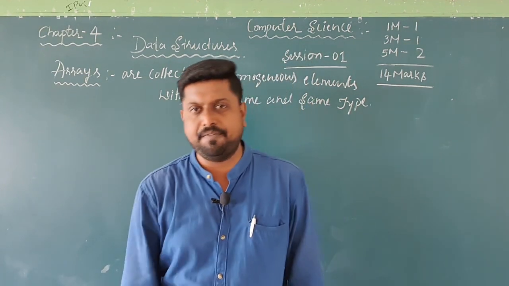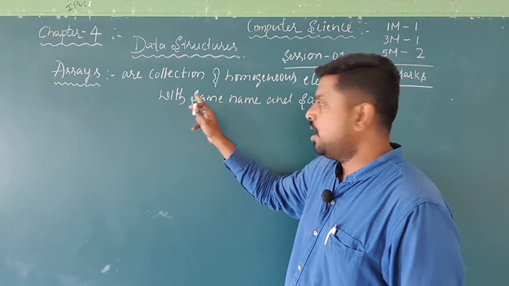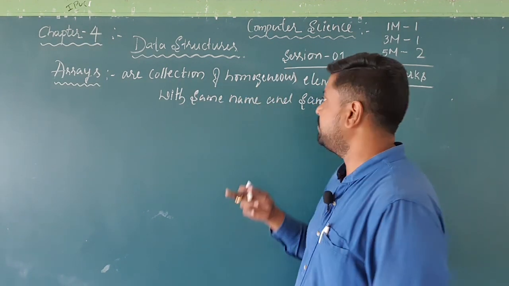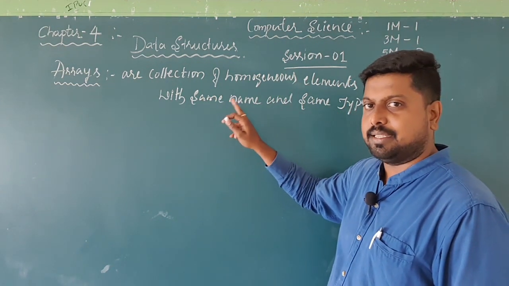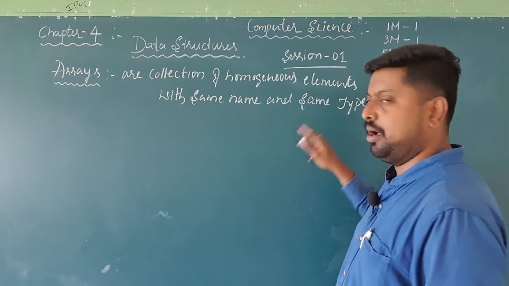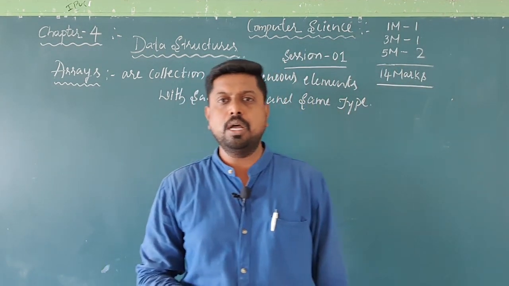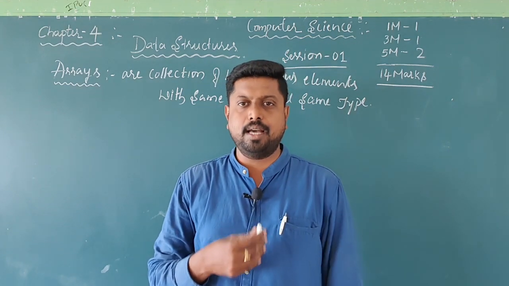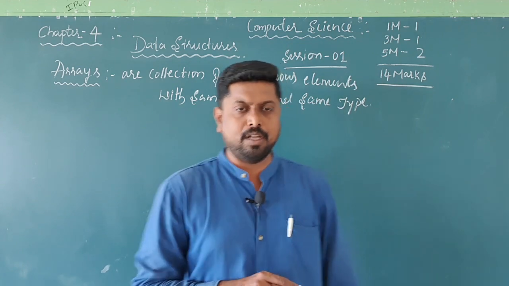The meaning of this definition you already know. In the collection of an array, all the elements are homogeneous. Homogeneous means similar elements. And these elements are declared with the same name, and the same type means the same data type is used in the declaration. So this is the definition of arrays. As I said earlier, in the previous year you learned this also. What are all the types of arrays?